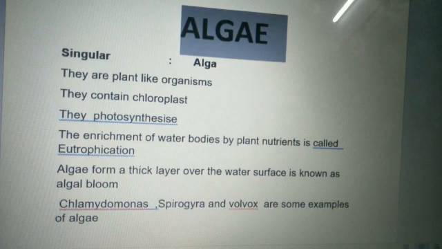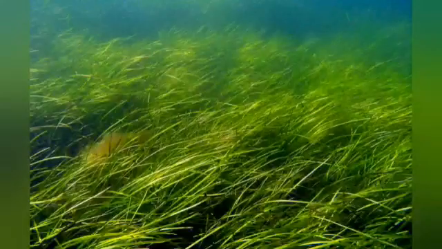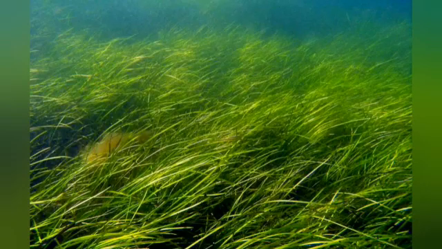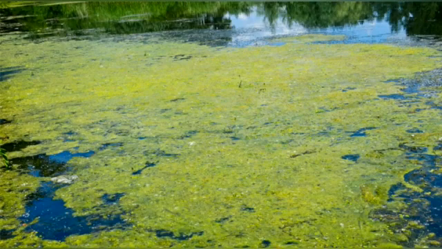They are found in freshwater, marine water, damp soil, and in damp and moist places. Sometimes they grow on rock surfaces or barks of trees, sometimes on walls. Listen, all microorganisms need warmth and moisture for their growth. When you keep a piece of bread in the refrigerator, you cannot find the growth of microorganisms because the temperature in the refrigerator is quite low. Warmth and moisture are the favorable conditions for the growth of microbes.